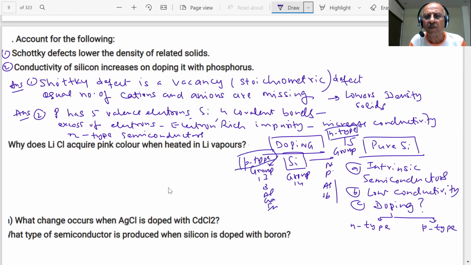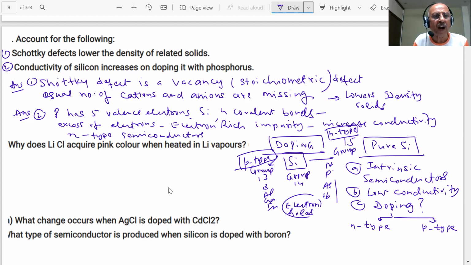What happens in P type, students? Doping of silicon with a group 13 element, then what will happen? Electron deficient. Then what do they call it? Electron holes, students. So here it is electron rich. However, the result of the two is an increase in conductivity. Intrinsic semiconductor has very low values of conductivity. That is why doping is done.